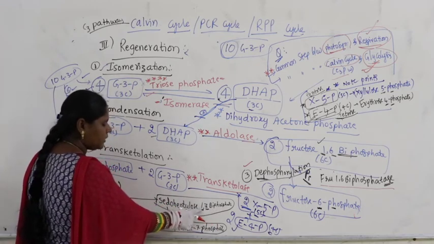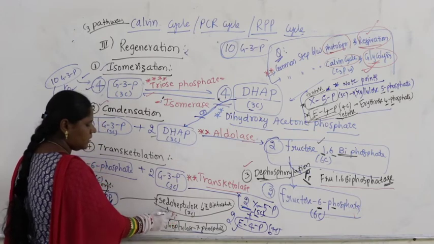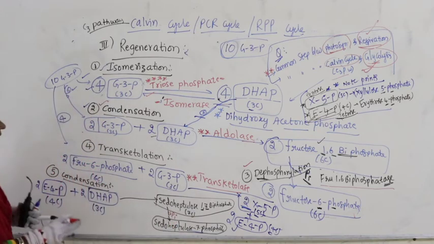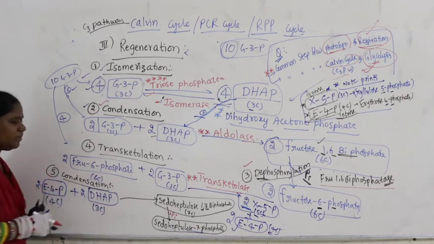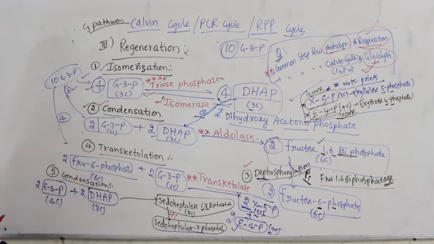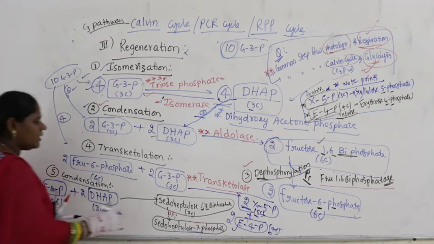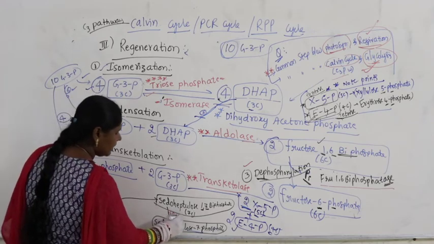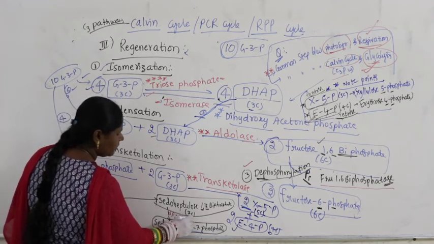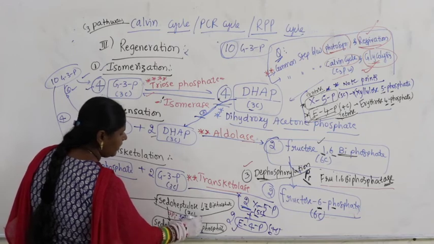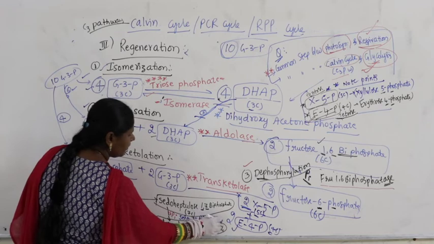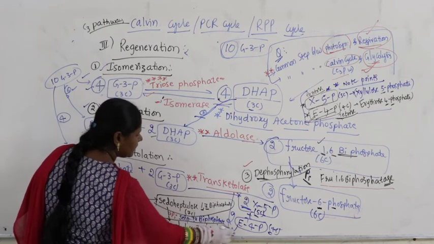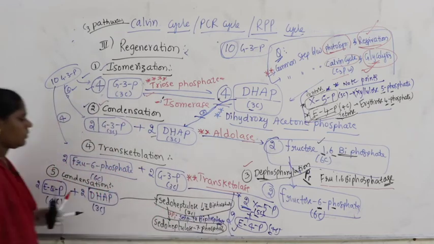So this comes under dephosphorylation, and what is the name of the enzyme? The name of the compound itself is the name of the enzyme. So what you will say? Pseudoheptulose 1,7 biphosphatase. This is the enzyme.